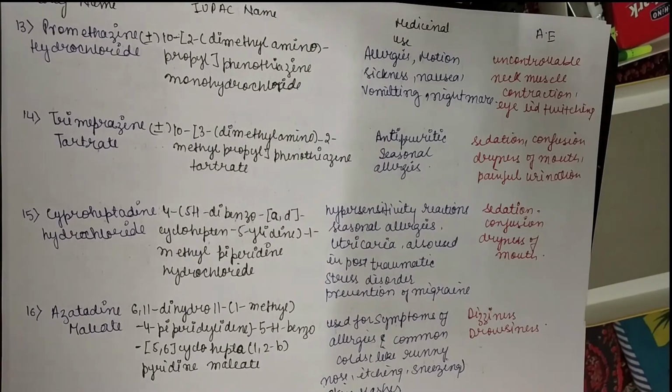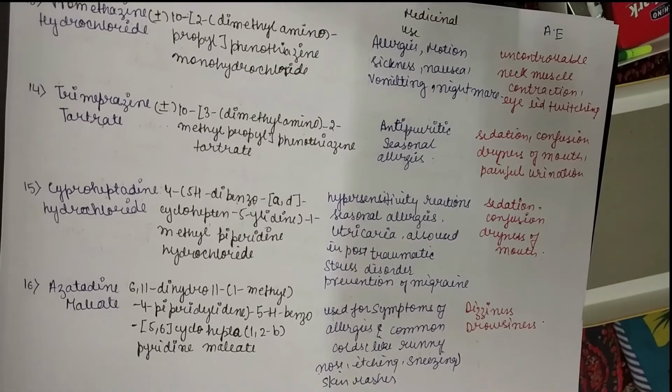Next drug is trimeprazine tartrate. It is used in seasonal allergy, and major adverse effects are sedation, confusion, dryness of mouth, and painful urination. Next drug is cyproheptadine hydrochloride. Major uses, it is used in hypersensitivity and seasonal allergies, and major adverse effects are sedation, confusion, and dryness of mouth.